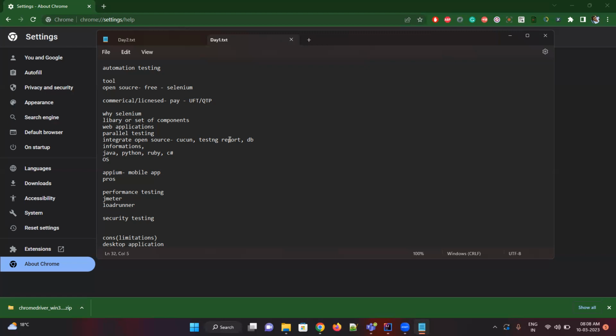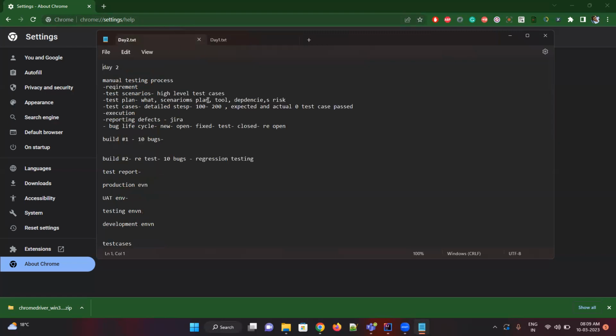Then we'll go to Selenium. Today we'll discuss just a bit of manual testing topics, and in the next class, half of the topics are manual testing. From then onwards, we'll be covering Java and Selenium. So let's go to the data. Now let's see the manual testing process. Because if you do any automation testing, you should know the manual testing process also. Even though you won't be a manual tester, you should know the manual testing process. Then only can you know where automation testing comes in, where automation fits.